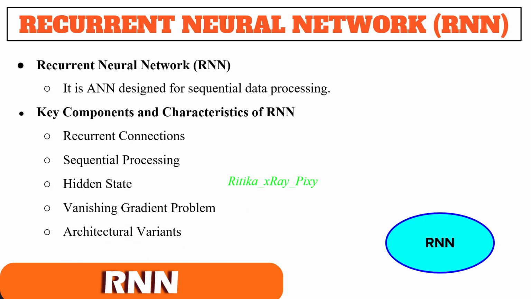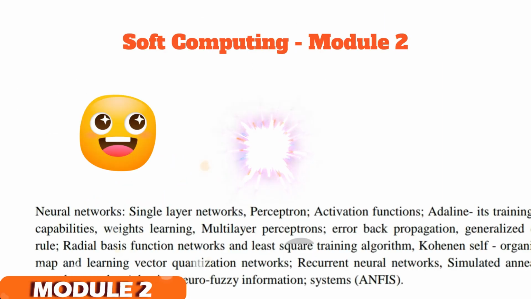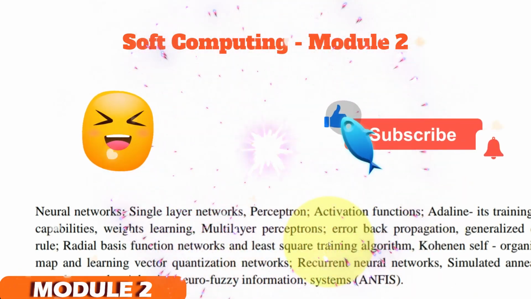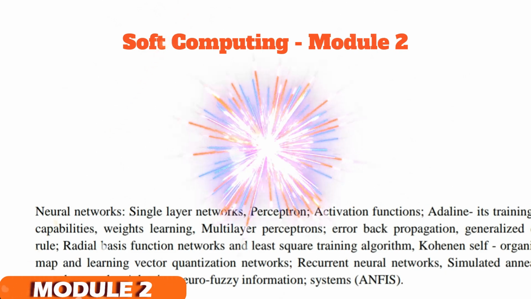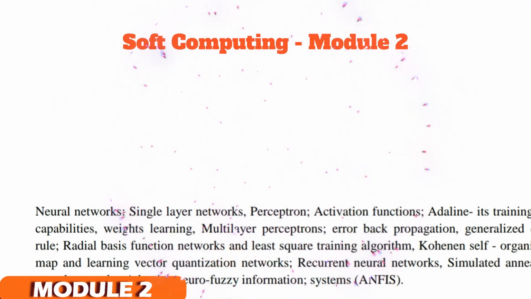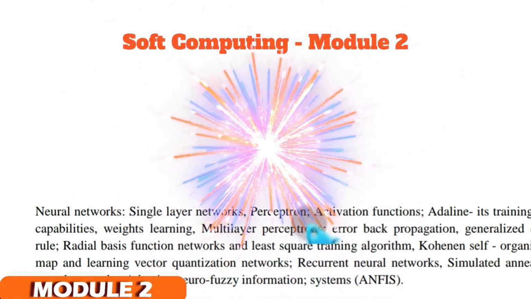Recurrent network, that is an artificial neural network designed for sequential data processing. In recurrent neural networks, we have recurrent connections, sequential processing, hidden state, vanishing gradient problem, and architectural variants. So here we covered certain topics for this video. In the next video we will try to do this with examples for the neural network, how it is working step by step.